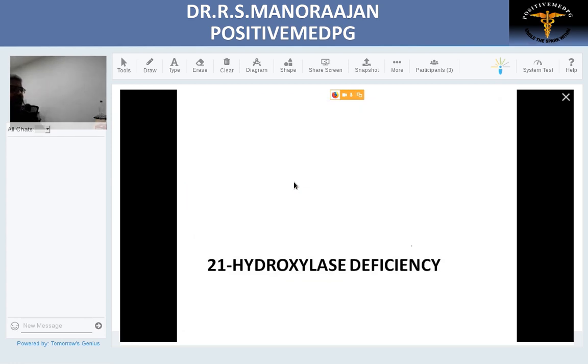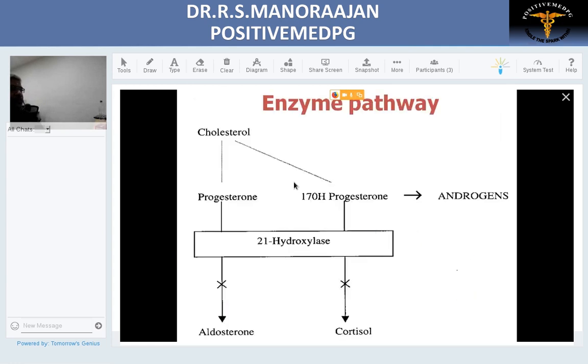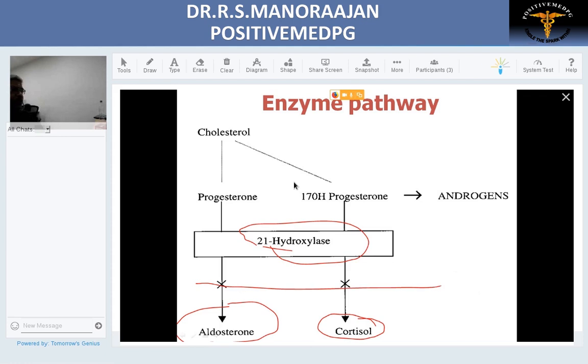Now we jump into the commonest enzyme, 21-alpha hydroxylase deficiency. This is the commonest enzyme which is deficient. We'll see in which pathway this takes part. As we see here, this 21-alpha hydroxylase takes part in two pathways. One, aldosterone, two, cortisol. So when 21-alpha hydroxylase is deficient, two hormones are not produced, namely no aldosterone, no cortisol. The crux of CAH is when one pathway is cut off, the byproduct is channelized into the other product and that gets elevated. So there is increase in androgen.